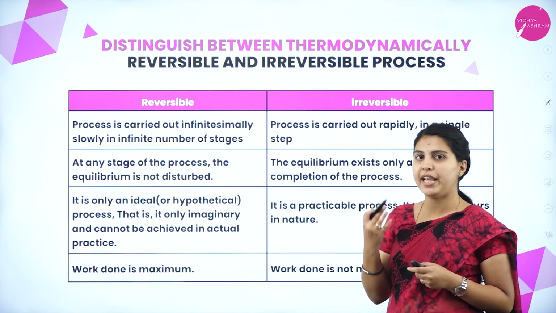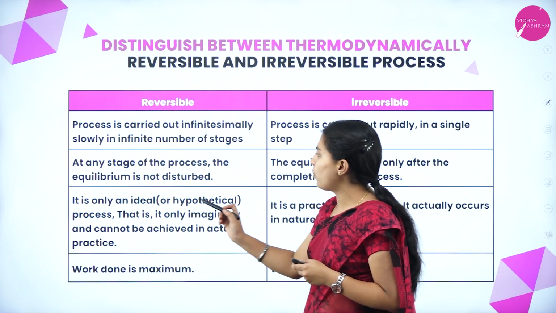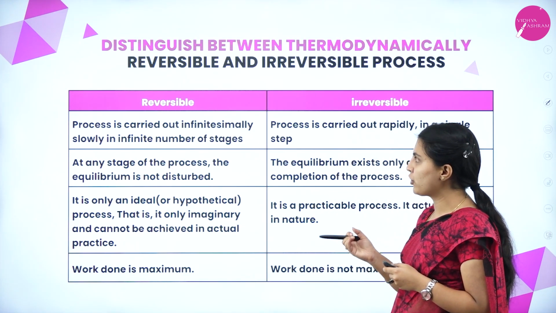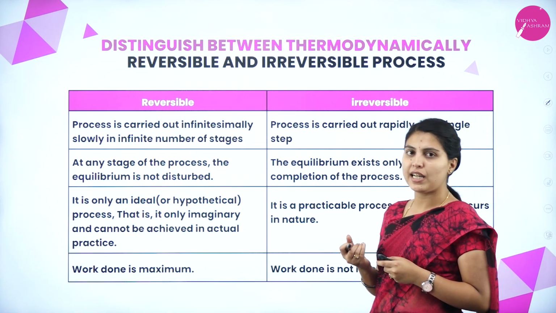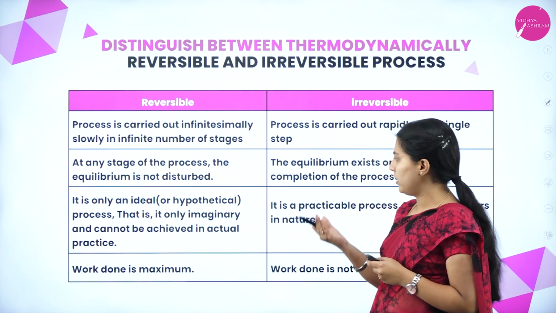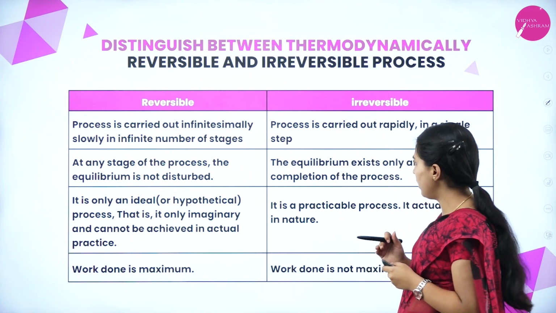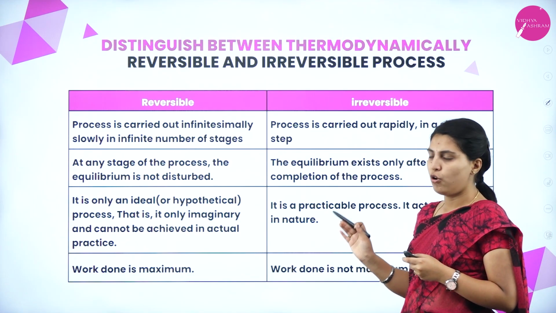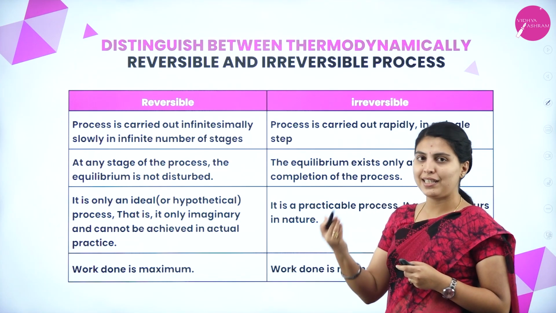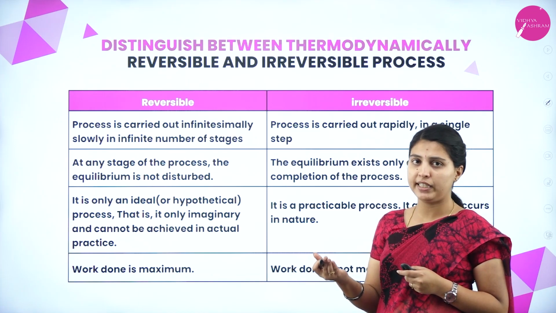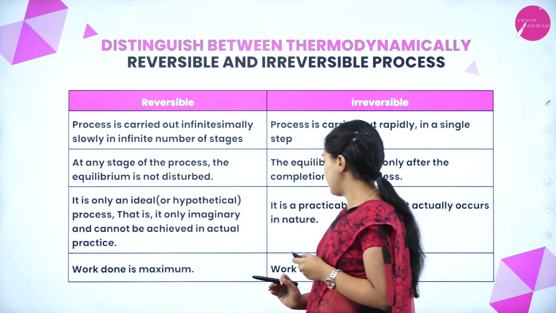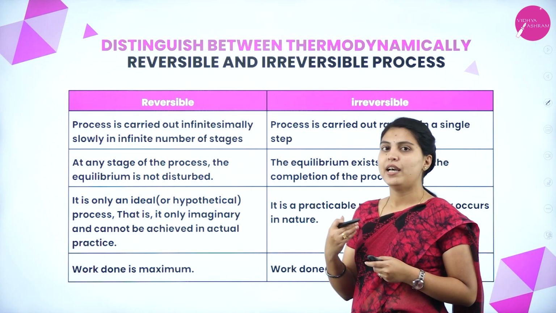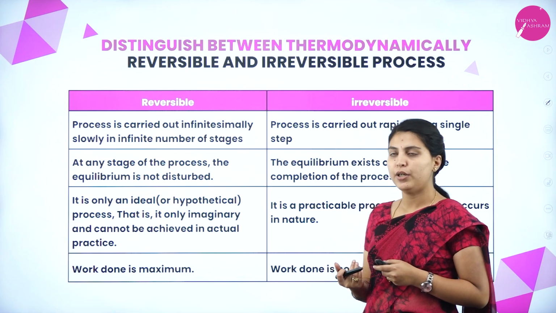The reversible process is only ideal, hypothetical, imaginary, and cannot be achieved in an actual process. The irreversible process is practicable and actually occurs in nature. Most chemical reactions, after the reaction steps, attain equilibrium and cannot be reversed. In the reversible process the work done is maximum, while in the irreversible process it is not maximum, that is minimum. These are the differences between reversible and irreversible processes.